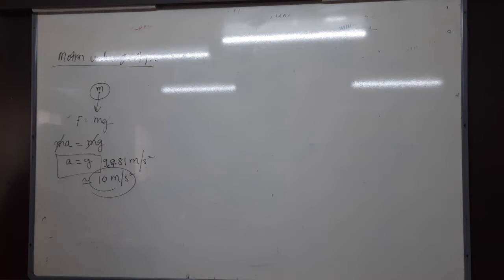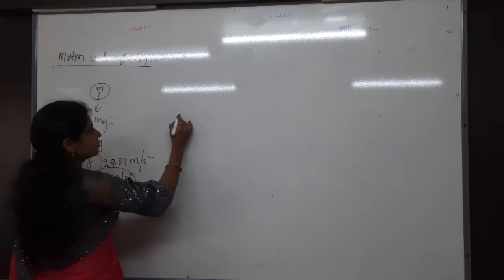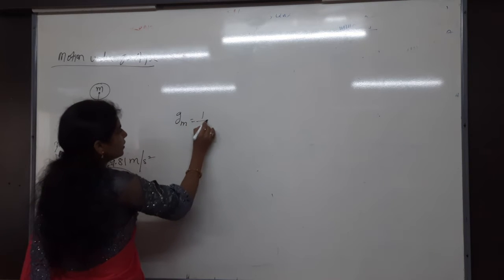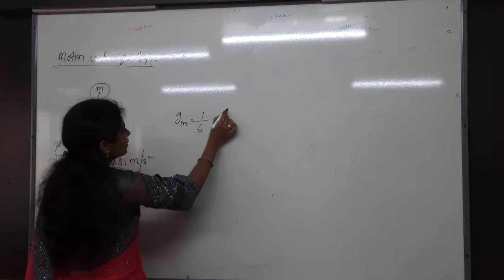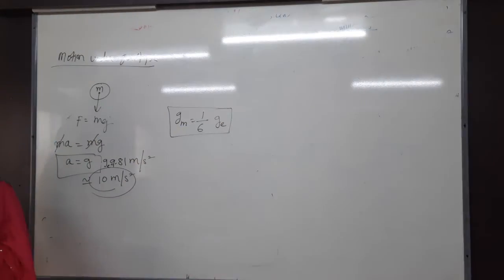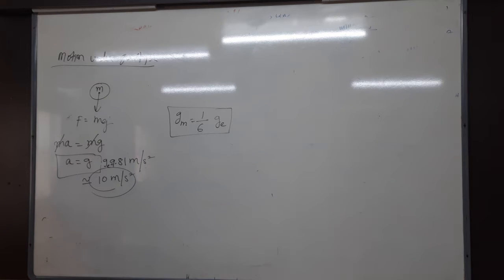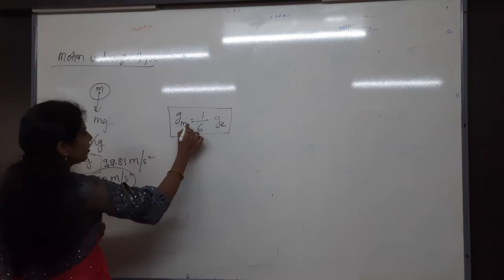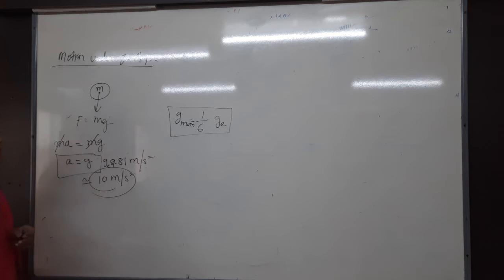Do you have any idea about g on the moon? 1/6. Very good. 1/6 times the acceleration due to gravity on the earth. It will be useful in the problems. Acceleration due to gravity on the moon is equal to 1/6 times g on the earth. Important, very important relation.